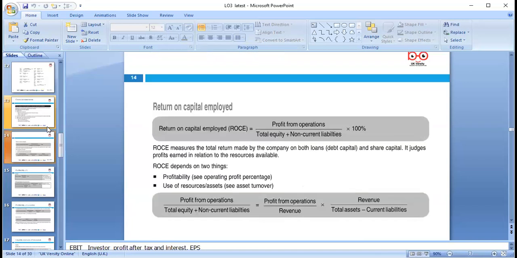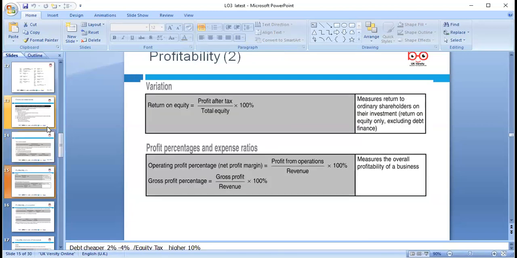So these are all the ratios and their interpretation. Return on capital employed: profit from operation divided by total equity plus non-current liabilities. When we need to interpret, we can say it shows the relationship between two things. That's the way we calculate using the formulas. Return on equity measures the return to ordinary shareholders, because we are looking at after-tax profit, not before-tax profit.